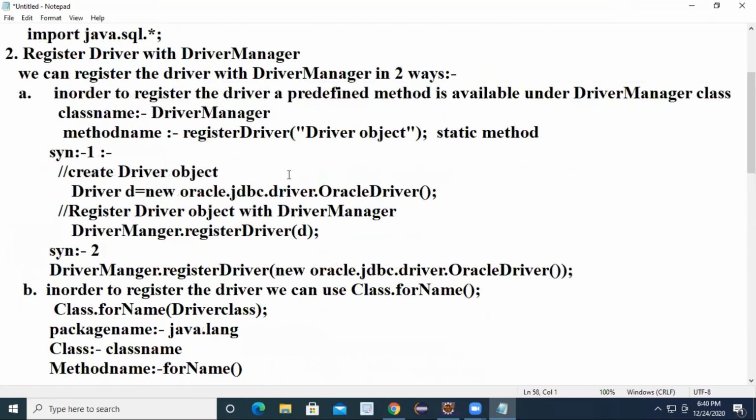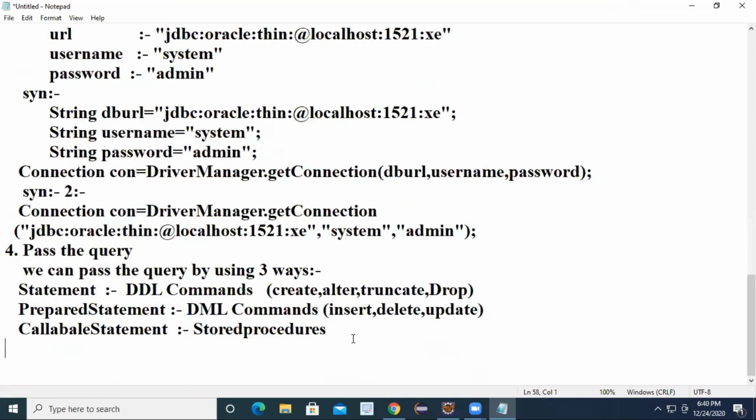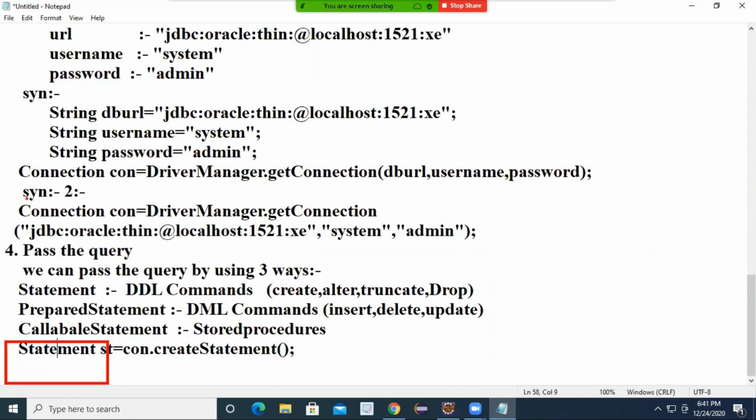For the time being, tomorrow your work is to learn these steps by heart. How do we get the statement object? Con dot create statement. The method is createStatement, and the return type is Statement. So, Statement st is equal to con dot createStatement. Whenever you call a method, it returns an object, and the reference is st, a Statement interface reference. Here con is a Connection interface reference. Don't confuse them.